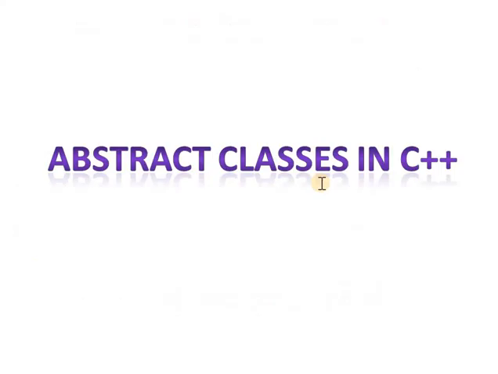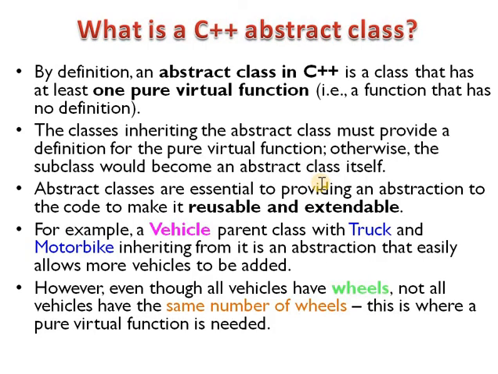In today's lecture, first we will see what is an abstract class. By definition, an abstract class is a class that has at least one pure virtual function. What is a pure virtual function? A function that has no definition. That function we call a pure virtual function. Only the function declaration is there.